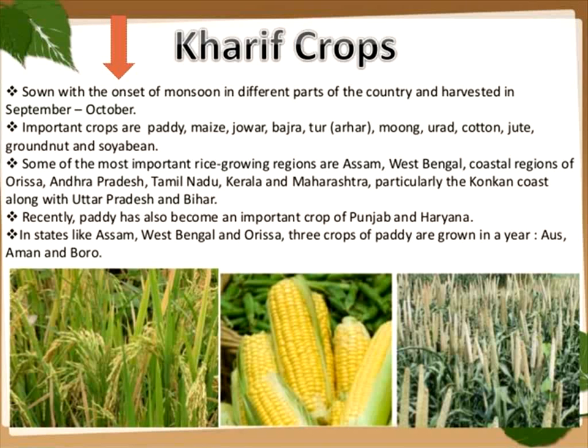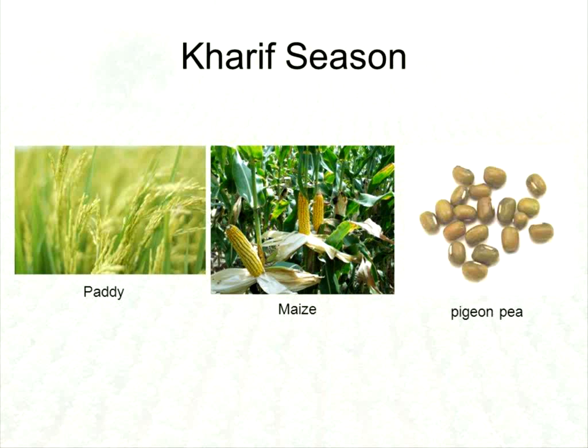You want to write only the season, that is, the month when they are harvesting and what the crops are. That is the important thing. You can say these are the kharif season crops: paddy, maize, and pigeon pea. These are the kharif crops also.